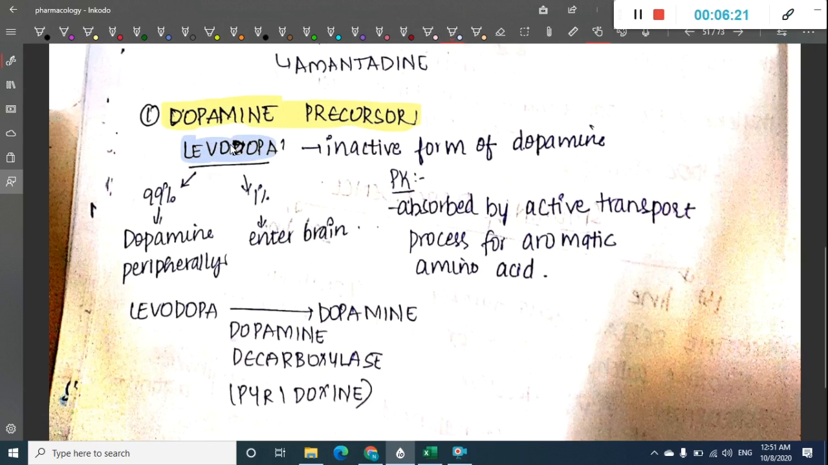That is levodopa. This levodopa is actually an inactive form of dopamine. 99% of this levodopa gets converted to dopamine peripherally, whereas only 1% enters the brain. Levodopa gets converted to dopamine in the presence of dopamine decarboxylase. For this dopamine decarboxylase, pyridoxine, which is a vitamin, is required. The dopamine precursor levodopa is absorbed by an active transport process for aromatic amino acids.